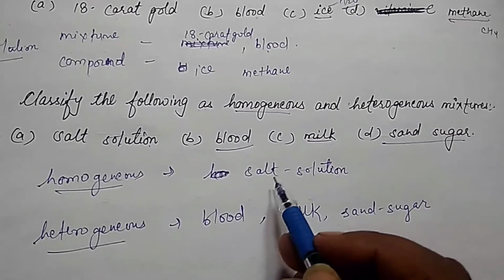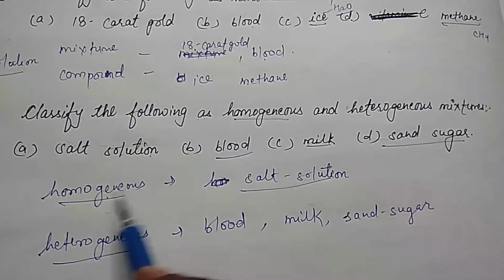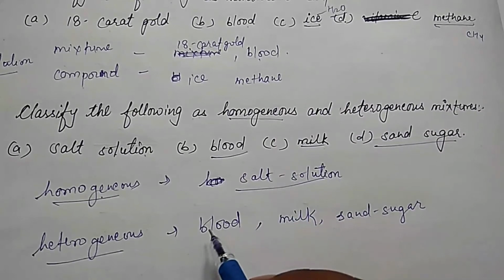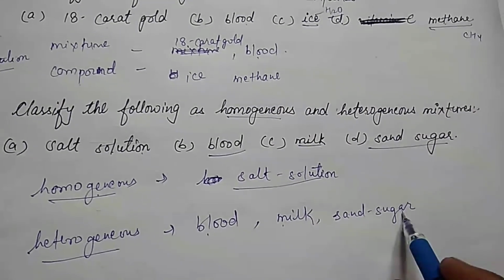Now children, only salt solution is homogeneous because its properties are the same after dissolving, but blood, milk and sand and sugar, they all are